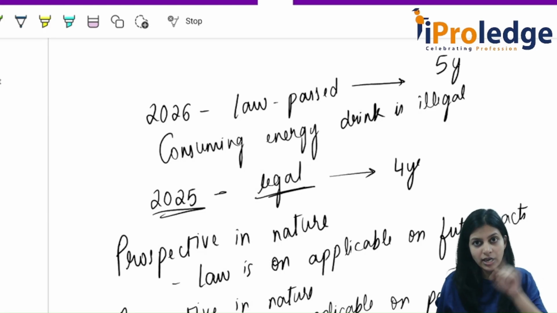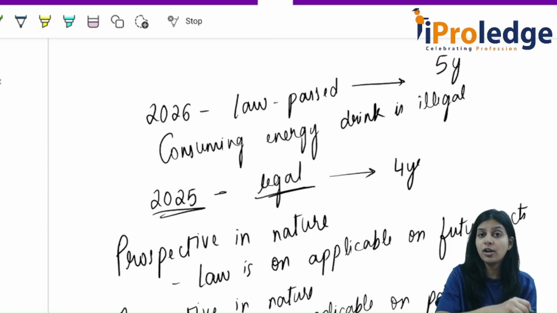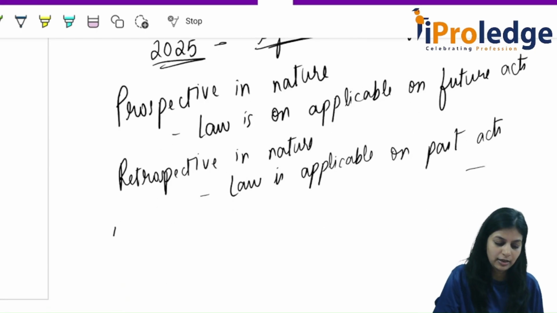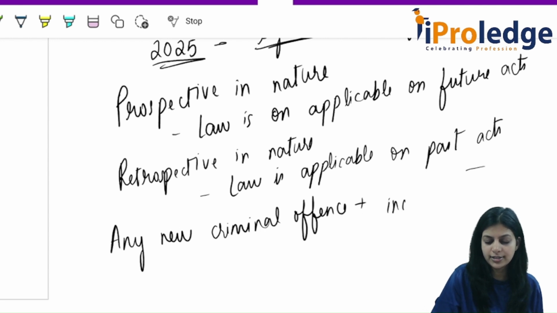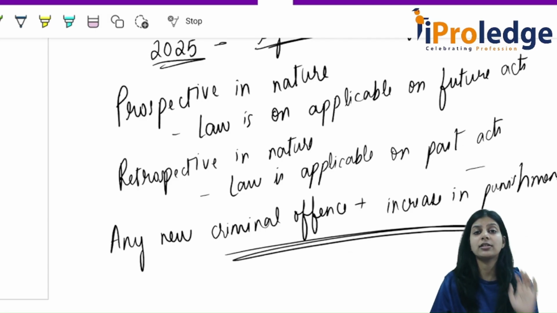No, we cannot go back and increase the punishment. Even that is not possible. Any new criminal offense, plus any increase in punishment, is prospective in nature. These two are prospective in nature.